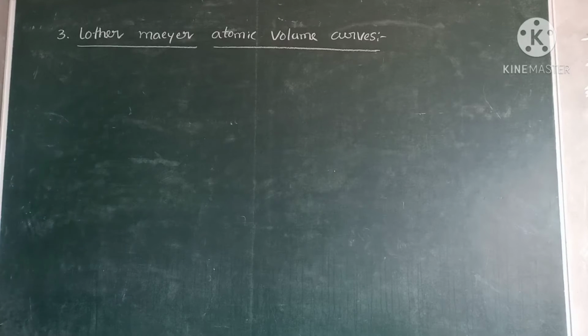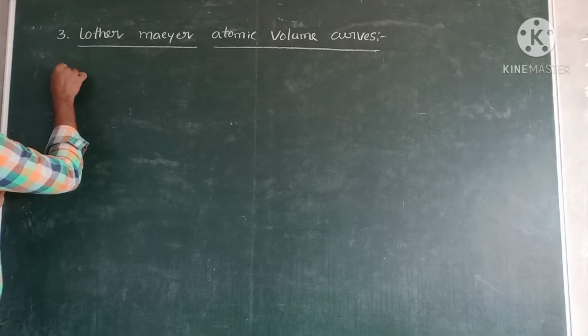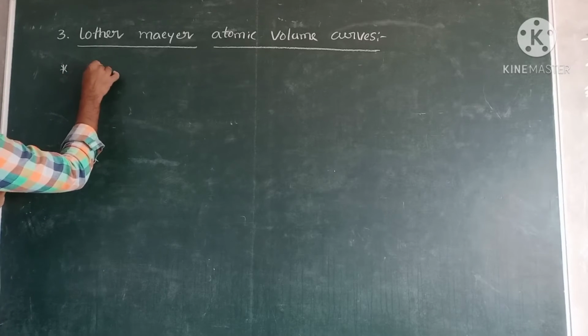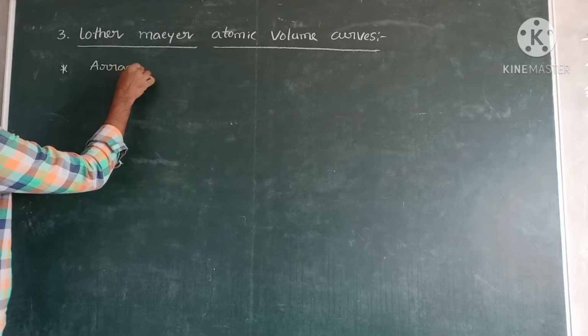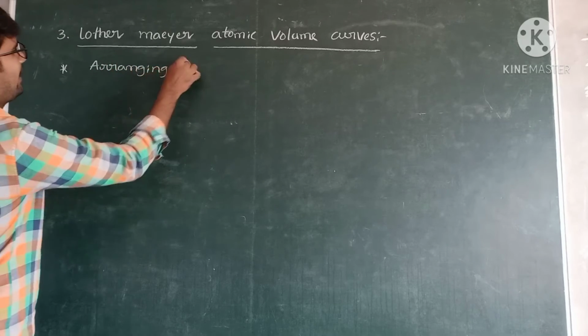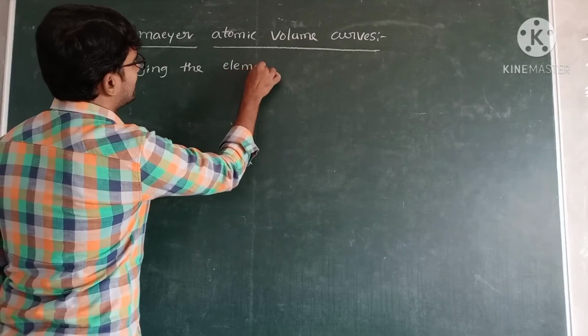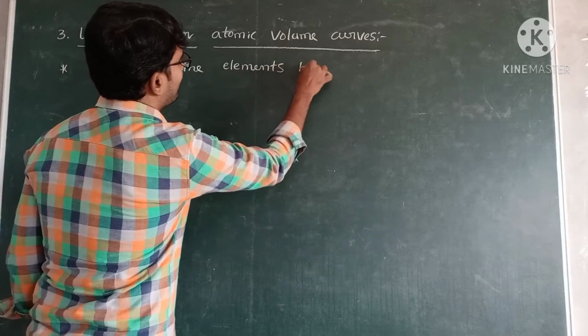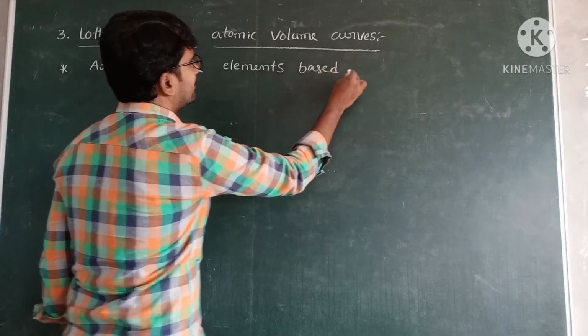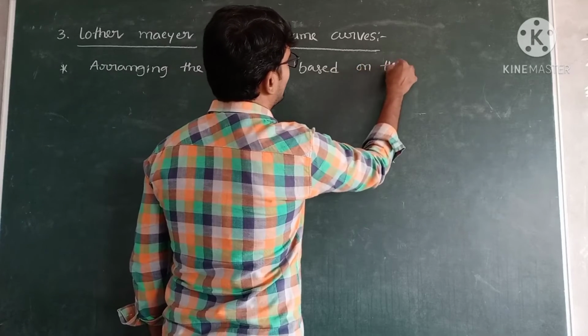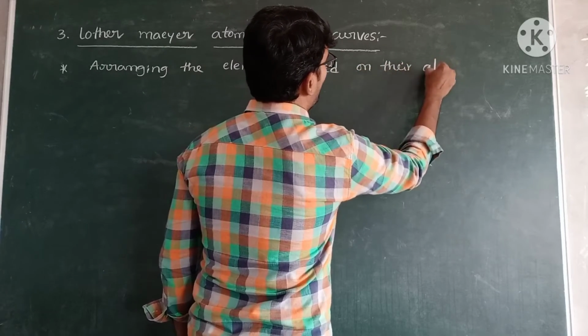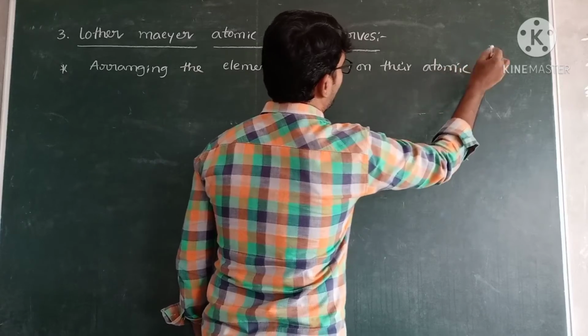This person also arranged the elements based on their atomic masses.